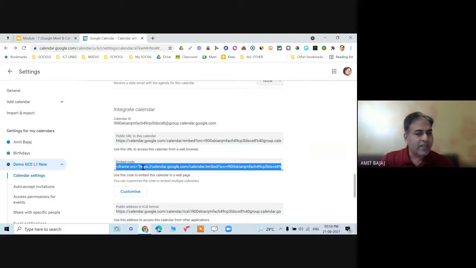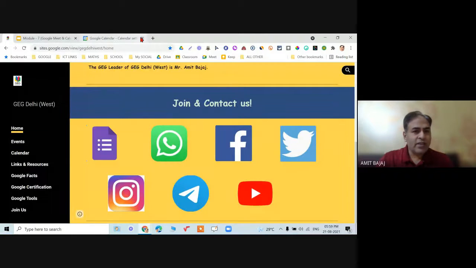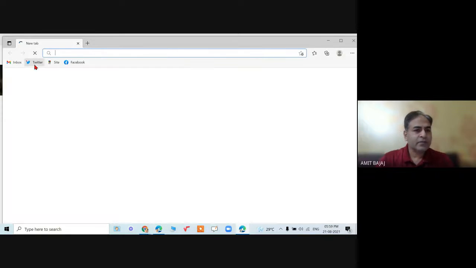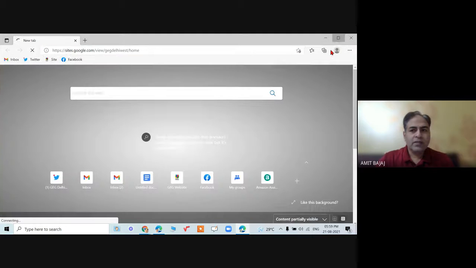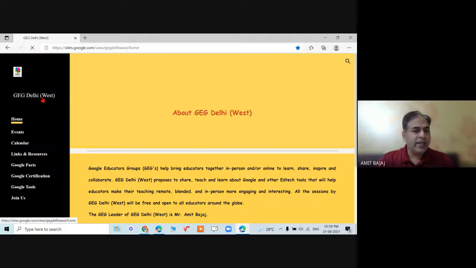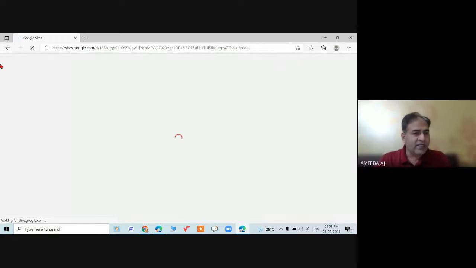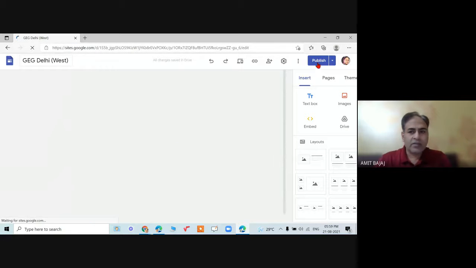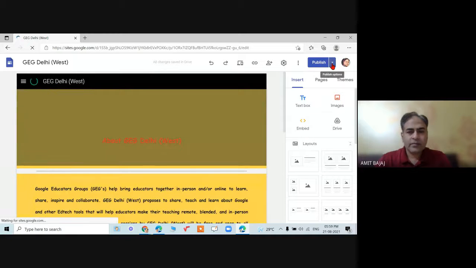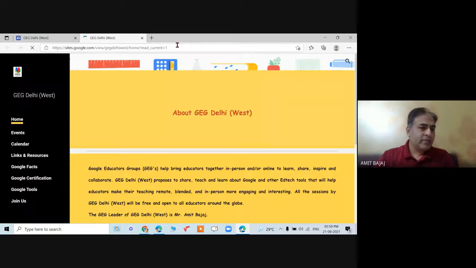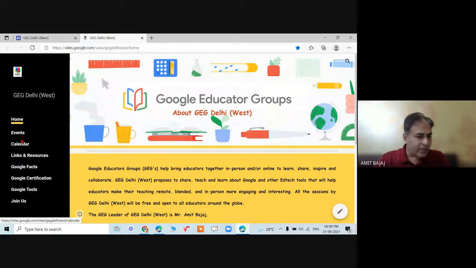Even I can embed the calendar. So you can check out embedding the calendar, let me quickly demonstrate this. This is the Daily West website which I am preparing. It is under construction, but you will be learning how to create such a website. So you can see there is the option I have given as a calendar.